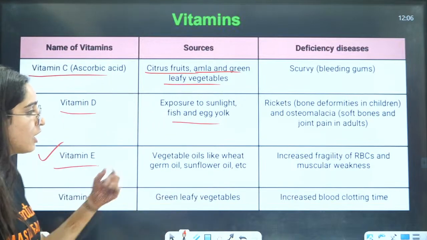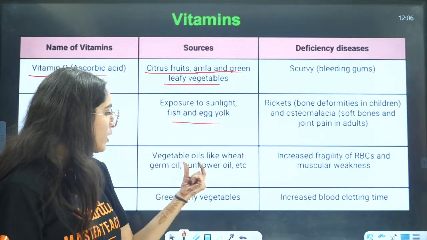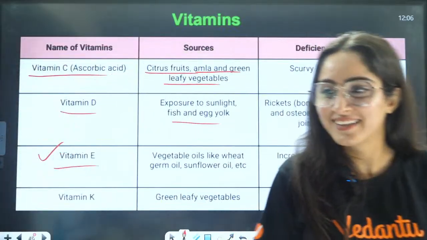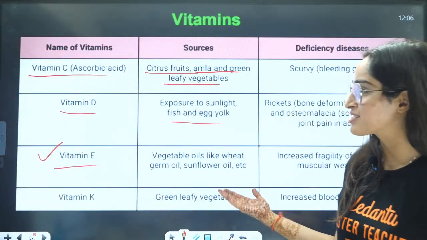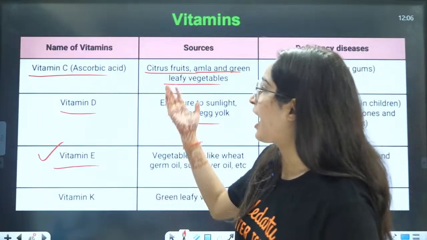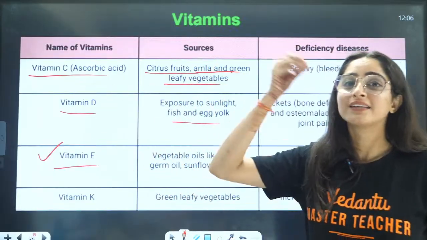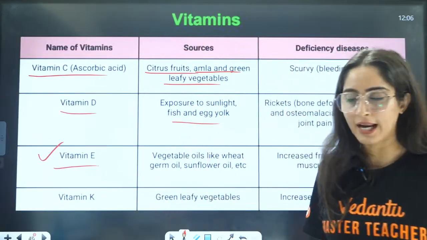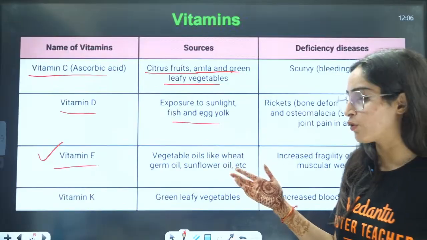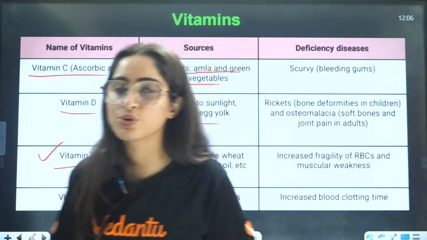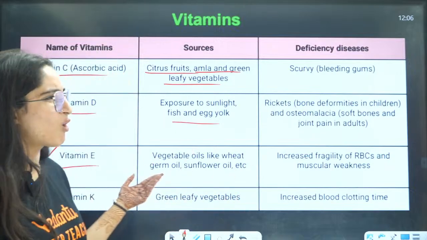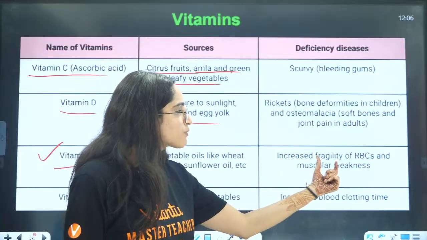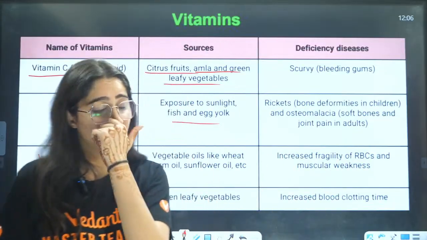Then vitamin E, in vegetable oils like wheat germ oil, sunflower oil. Finally, for vegetarians we have something, right? That is why in India, most of the population don't have vitamin E deficiency. They have either vitamin D or vitamin B12 deficiency, which is found in the non-vegetarian diet. Here it is in the vegetarian diet. We all use these vegetable oils in India, that is why you will not see vitamin E deficiency anywhere. Rarely you will see it. Increased fragility of RBCs and muscular weakness will be there.